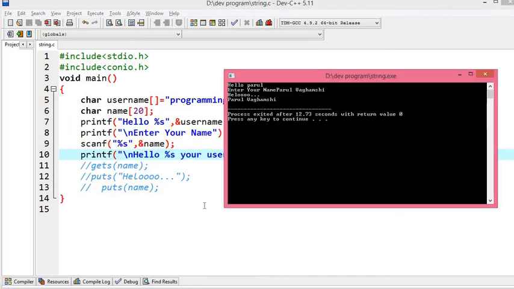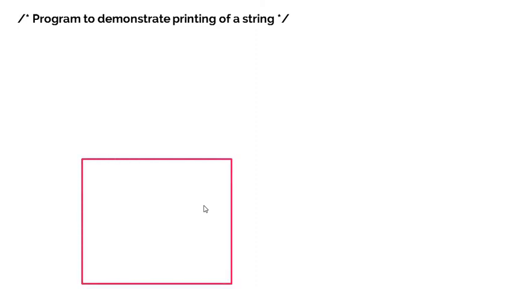Now let's learn something new. We have seen that string is nothing but an array of characters. That means you can also iterate over this character array, as you are used to doing with an array of numbers. There are many ways. Let's see. So first of all, this is my main program.